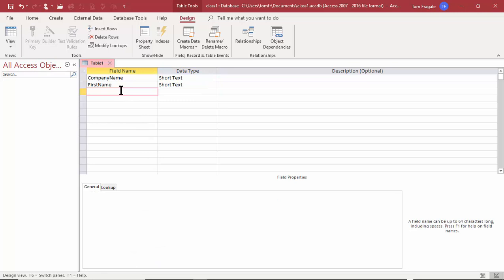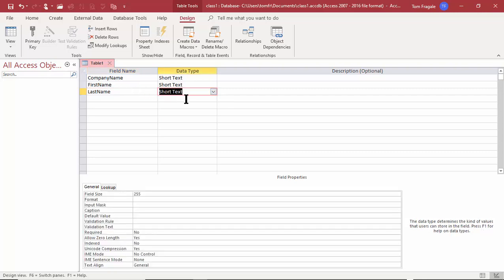And then we'll have a last name. This is why I said you should make a list of your fields before you come into this screen. It'll just make sure you don't miss anything. It'll give you some good documentation. It's really what I recommend. Have a list of your fields before you go into this screen. Although you can always add or change fields later on. The last name is going to be a short text field, and maybe that one's going to be 40. So you take a good guess, and then we can always change it later on if we have to. But I wouldn't leave it at 255, because then you're probably going to waste a lot of space. Every single record would allocate that much space for those fields, even if it doesn't use it.